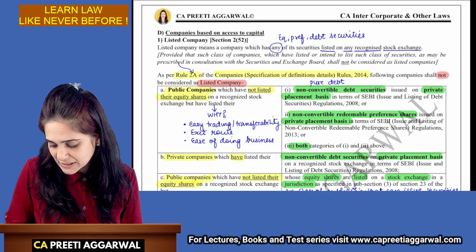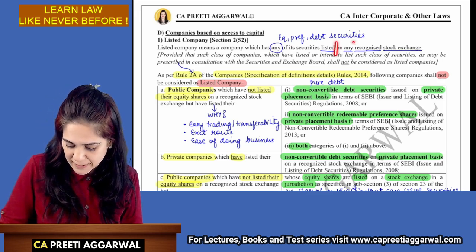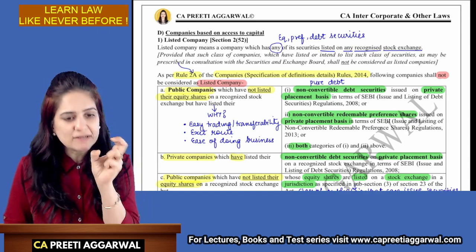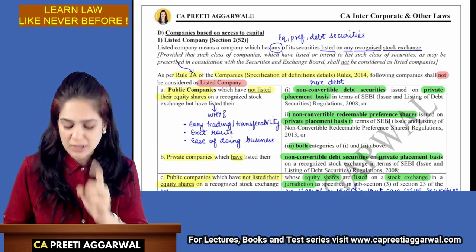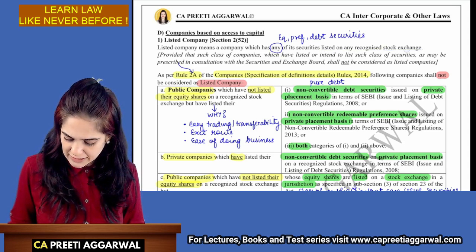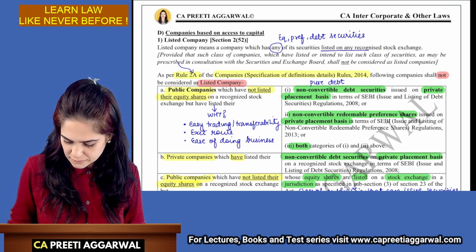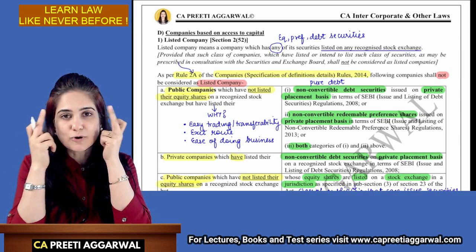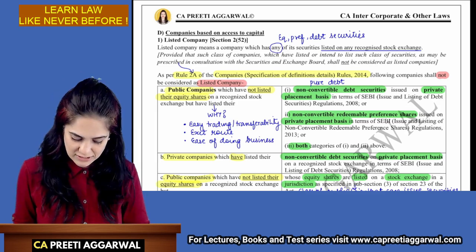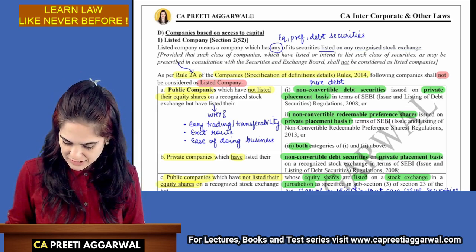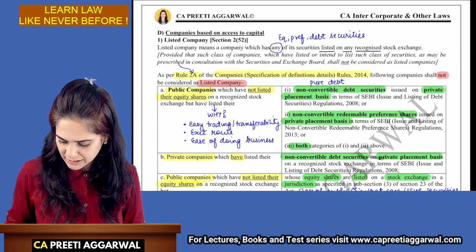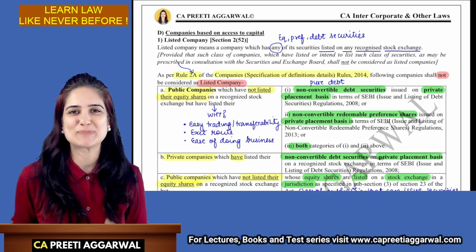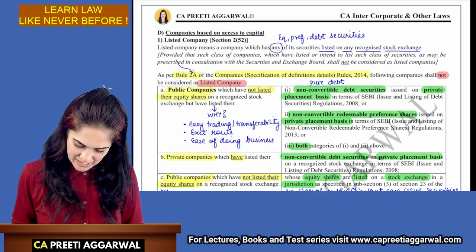Ma'am, why do you underline by breaking it? See how I break it. Only then we will be able to highlight those keywords and remember for exam. See what will happen if you underline like this. You will never be able to photograph those keywords. Now see this. Listed on any recognized stock exchange. Listed on any recognized stock exchange. Easy to remember. Yes or no? Okay.